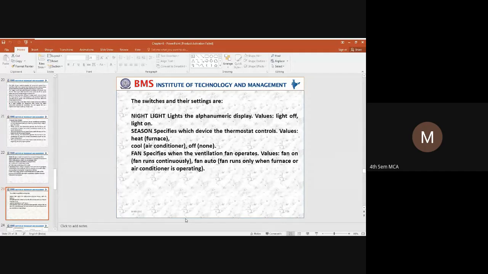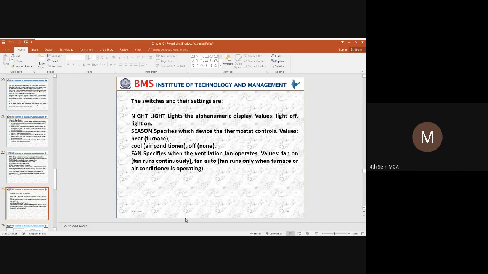Or you might have seen in some trains that facility is available. That night light facility will display the values, whether the light is in on state or off state. Next is the season. What is the season? The season is where we need to control the thermostat depending upon the values.